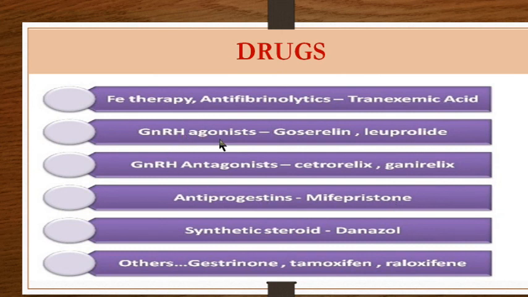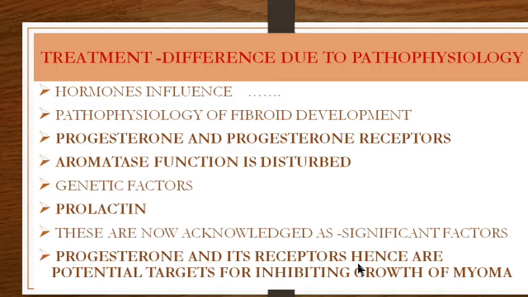Then GnRH agonists and GnRH antagonists are the ones which can be discussed. GnRH agonists are goserelin and leuprolide, and GnRH antagonists are cetrorelix and ganirelix. The synthetic steroid danazol is not used nowadays, and of course we will discuss the other modalities also, and a newer drug, ulipristal.